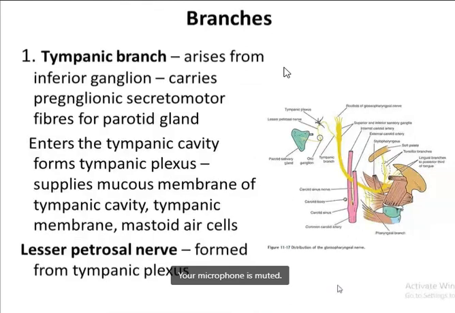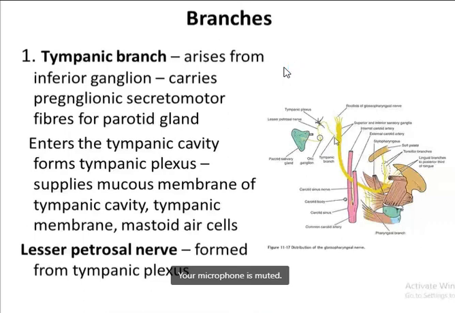Now come to the branches proper. First it gives rise to the tympanic branch. It consists of two ganglia, the superior ganglion and the inferior ganglion. Both lie along the petrous part of the temporal bone. The tympanic branch of the glossopharyngeal nerve arises from the inferior ganglion. This is the superior ganglion, this is the inferior ganglion, and from the inferior ganglion arises the tympanic branch here.